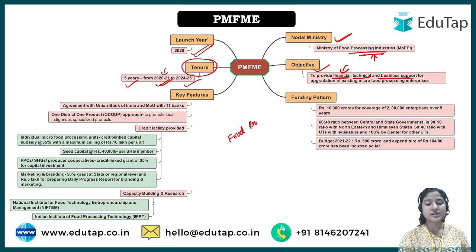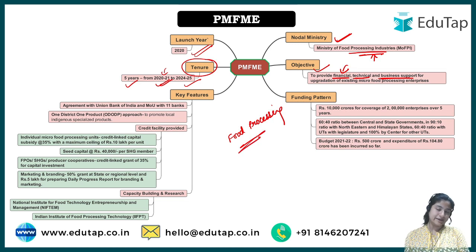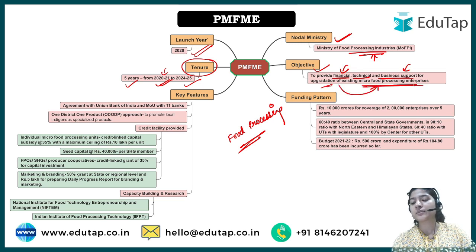Okay, so these processing industries, basically they are utilizing the raw material from the agriculture field, making it into something new, and then sending it further into the market for marketing purposes. So when the government is saying that they would formalize the micro food processing industry, what they mean is they would give them financial support, technical support, as well as business support for upgradation of existing micro food processing enterprises.